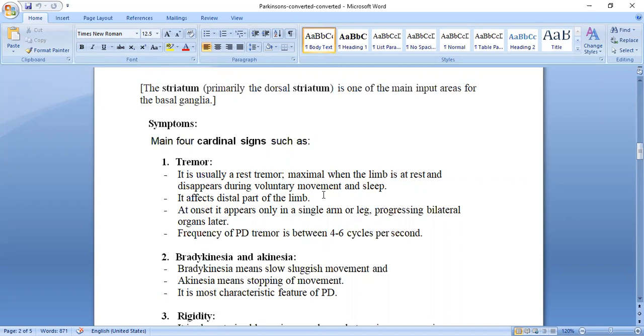When we are working, that will disappear. When we sleep, at that time also this tremor will disappear. Initially it appears only in a single arm or a single leg. As the disease progresses and develops, it appears on both sides, that is the bilateral organs, later. The frequency of this PD tremor is between 4 to 6 cycles per second. How much? 4 to 6 cycles per second.